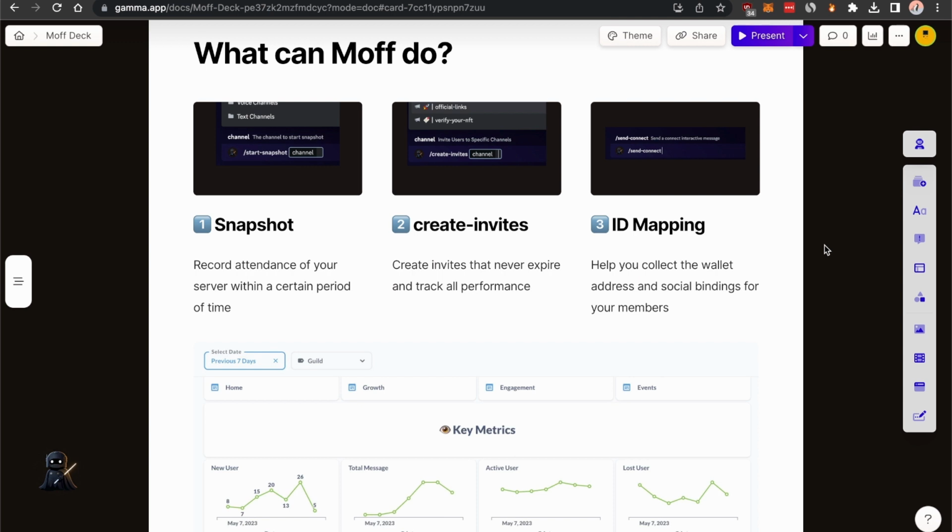But now you can have this function to just send the link to those people who attend the events. They connect with their social account, then you will be able to distribute the reward after the event ends, because you have collected that information beforehand. So that's really handy when you try to have some giveaways or rewards distribution. So use this function if you like.